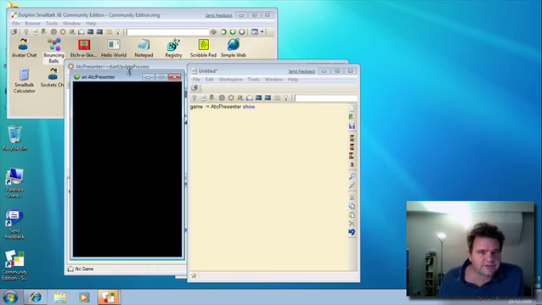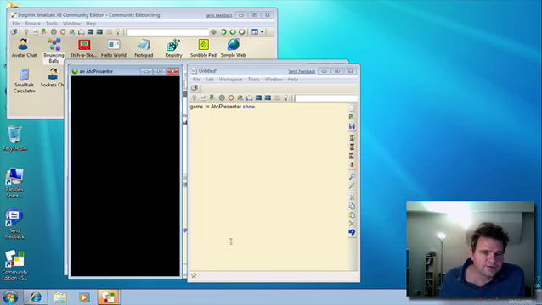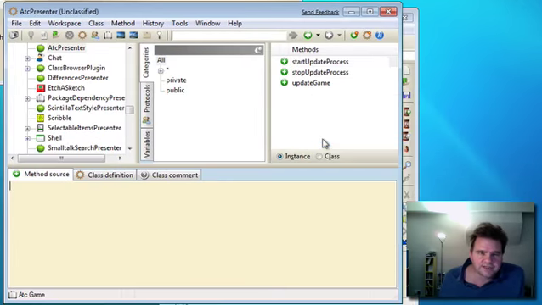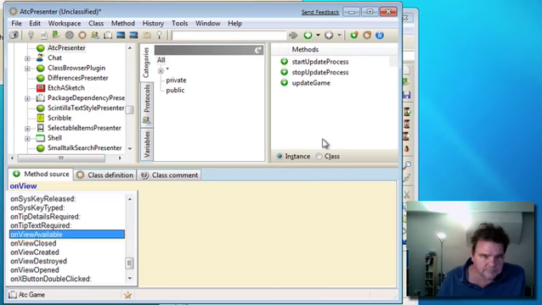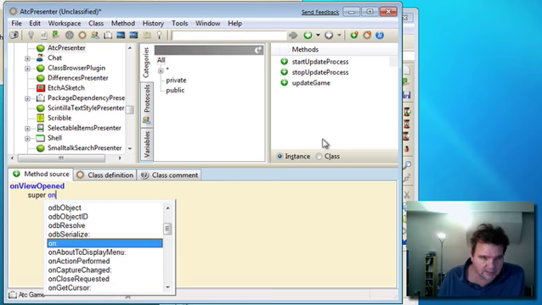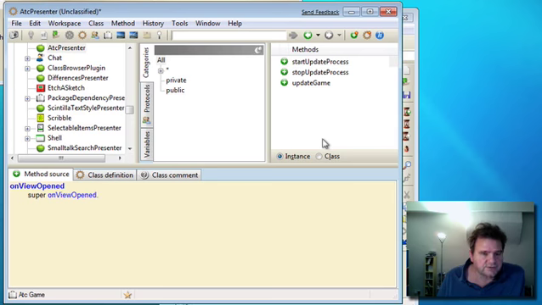And actually one thing occurs to me is we haven't actually told our processes to start when the window opens. So I need to just go back and cause that to happen. So I'll close this window. What we need to do is override onViewOpened here. We need to supersend that. If you don't supersend it, all sorts of strange things will start happening. And we need to start our update process.